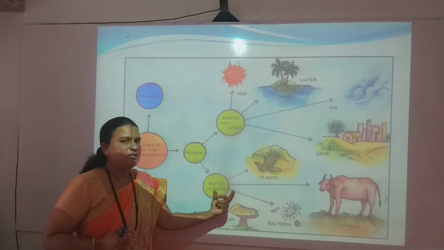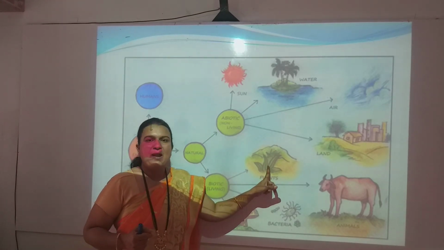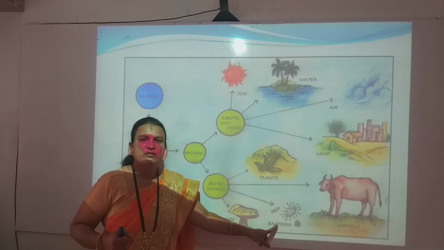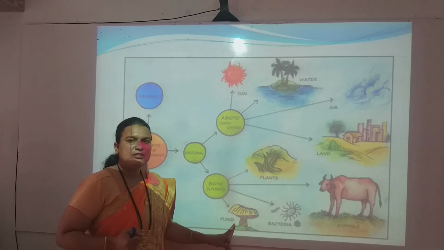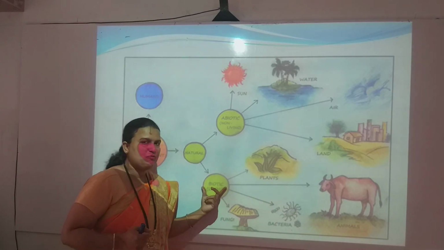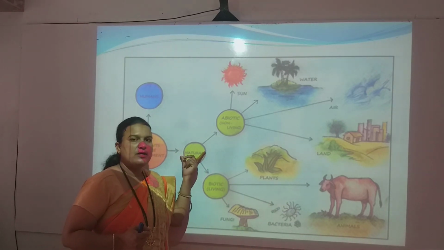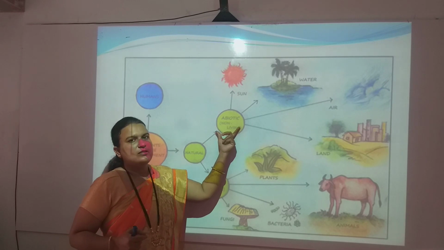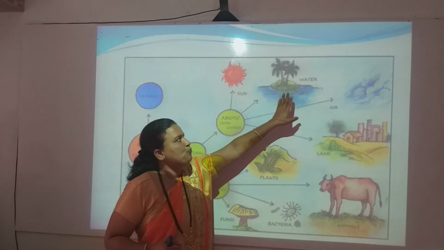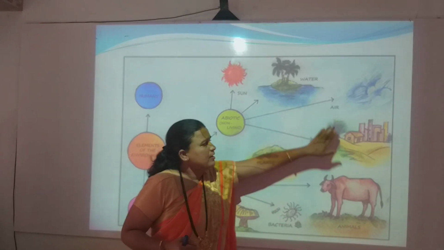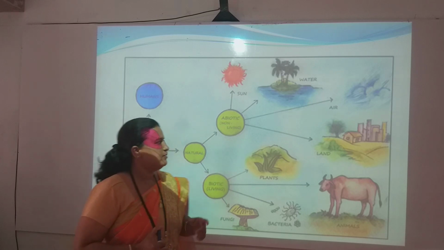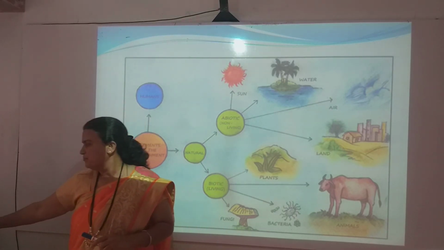In biotic factors you can see plants, animals, microorganisms like bacteria, fungi, etc. Means all living organisms which occur in nature are included in the biotic factors, and abiotic factors means the non-living things such as the sun, water, air and the land. These components are comprised in the abiotic factors.